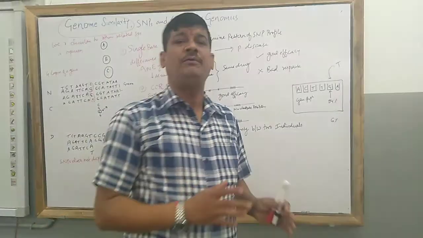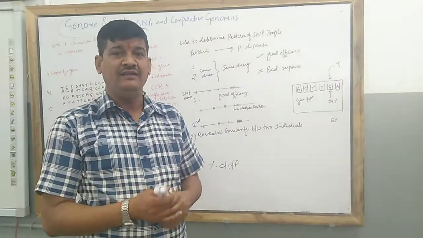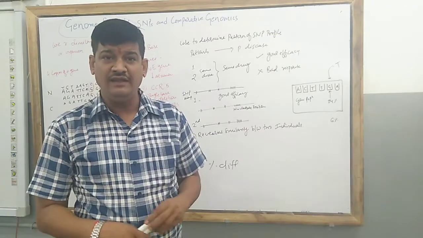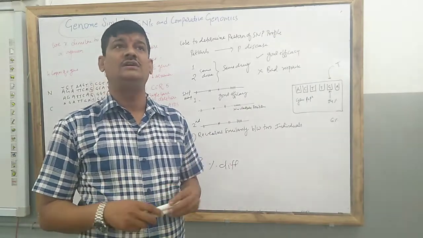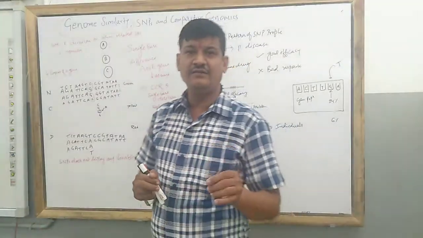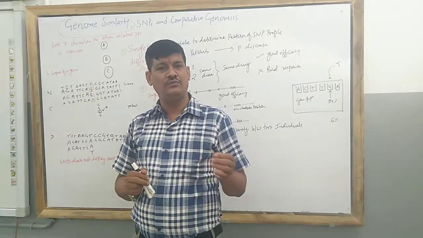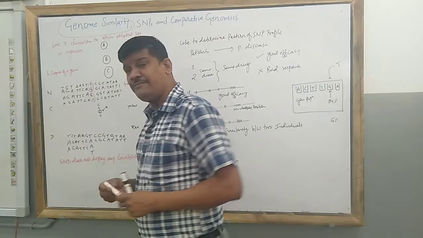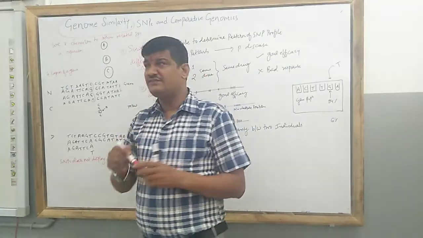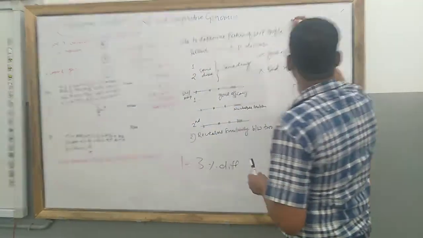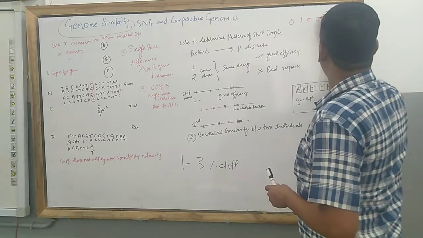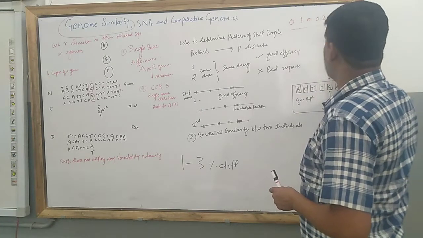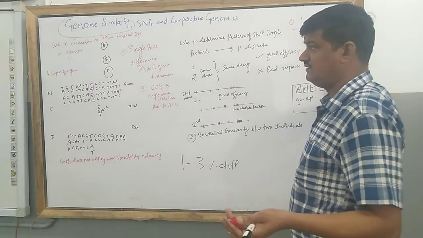This 99.8 or 99.9% similarity is found in almost all organisms. Now the question is how this difference takes place. This 0.1 or 0.2% difference is due to what?